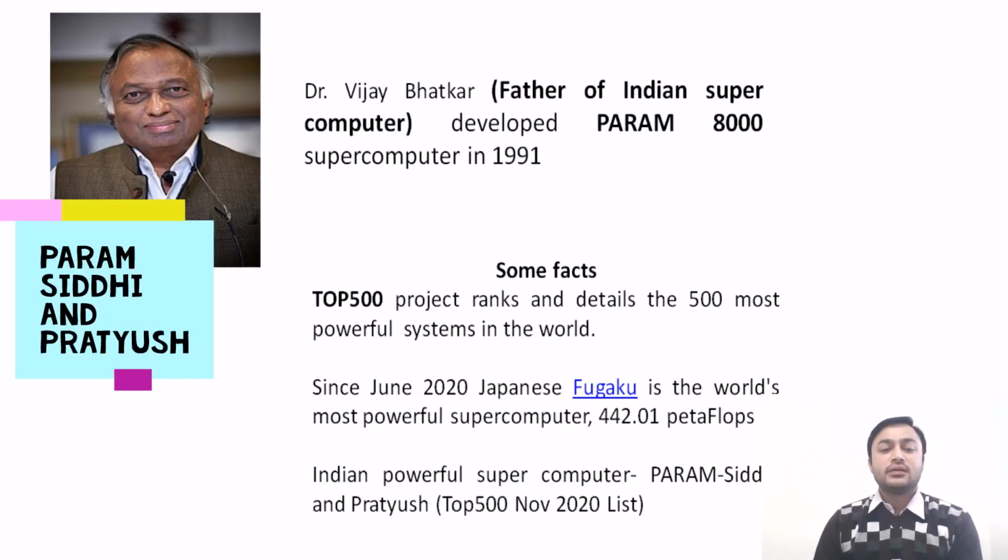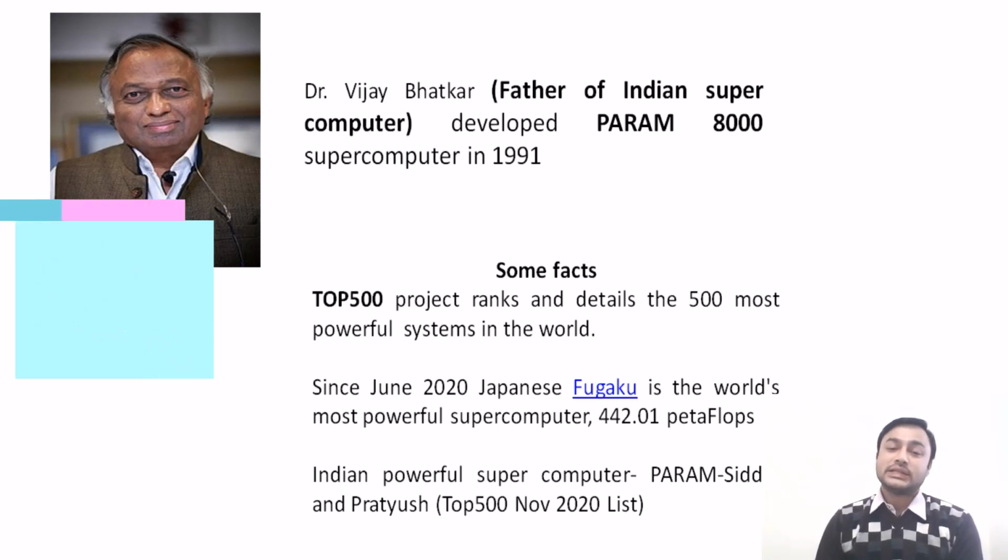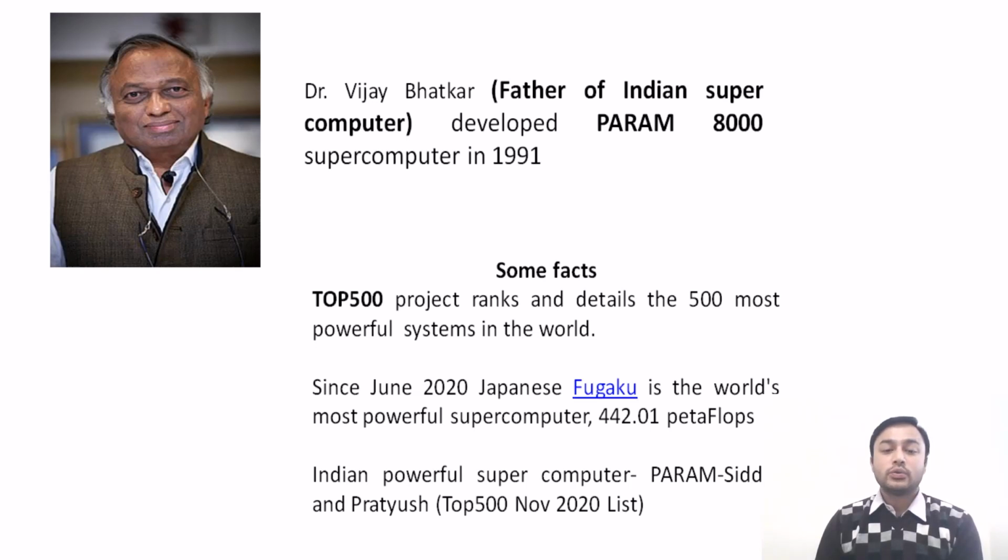In case of Indian supercomputers, the powerful supercomputers are Param Siddhi and Pratyush. So these are Indian supercomputers. The rank of Param Siddhi is 62 and the rank of Pratyush is 77 according to the November 2020 list of Top 500.